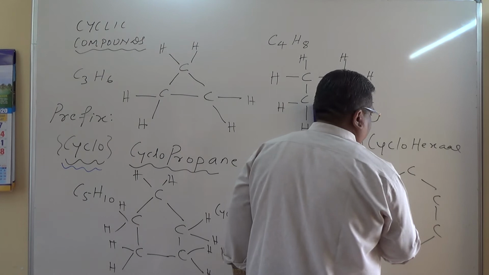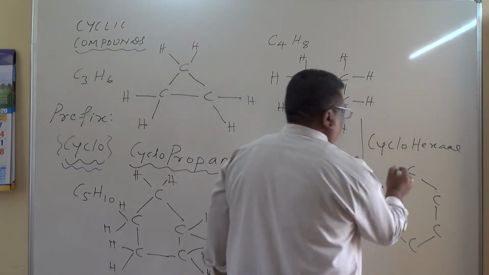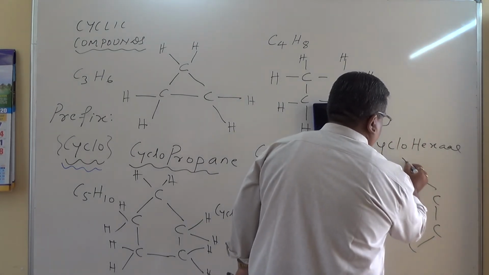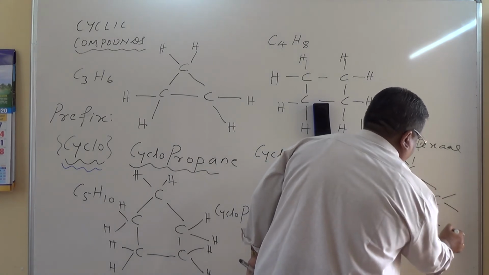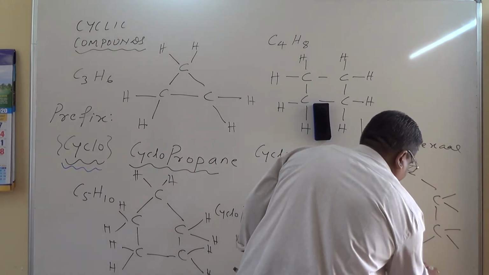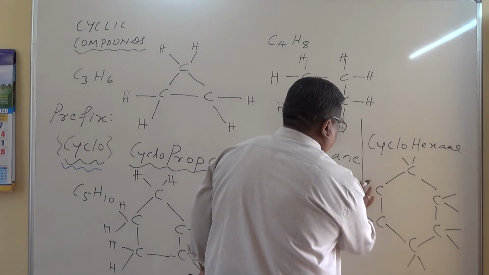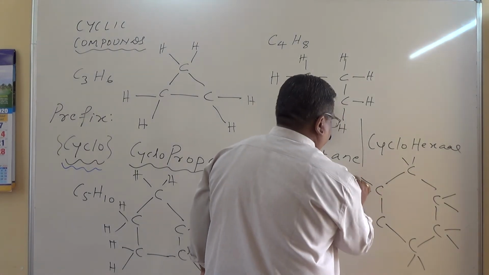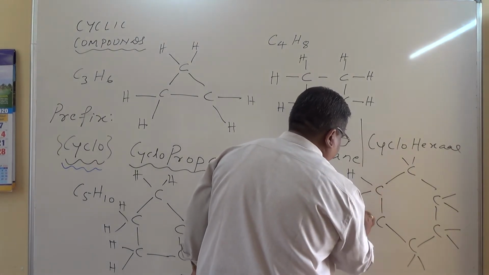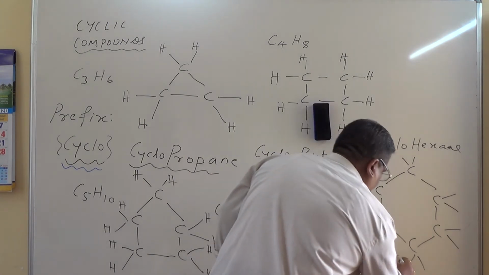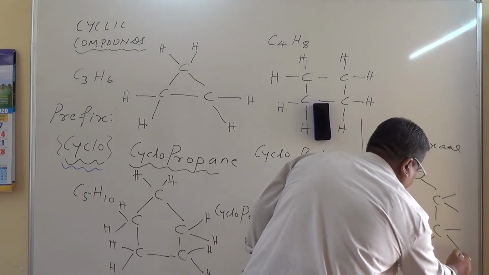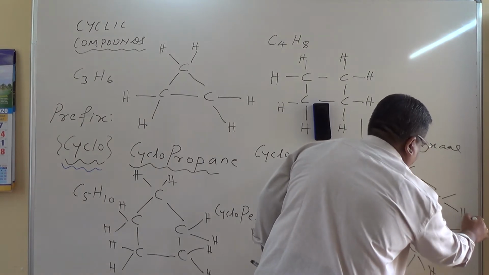Balance the valencies to add hydrogen atoms. 1, 2, 3, 4. So everywhere I will have to attach 2 valencies with hydrogens. See, this is how we can add it.